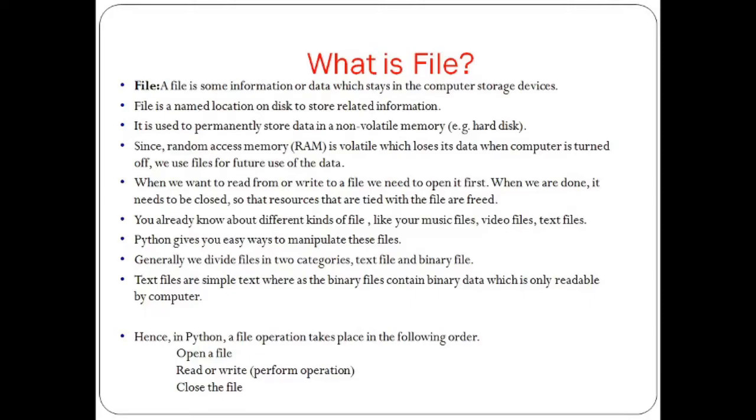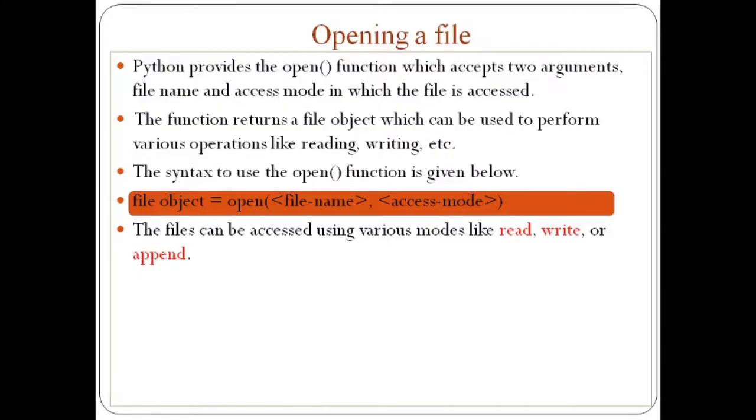Hence, in Python, a file operation takes place in the following order. First, we require to open a file. Then we read or write, that is, we perform some operation on that file. Then we close that file. In Python, generally we use the open function to open a file. This open function accepts two arguments: first is the file name and second is the access mode. The function returns a file object which can be used to perform various operations like reading, writing, etc.